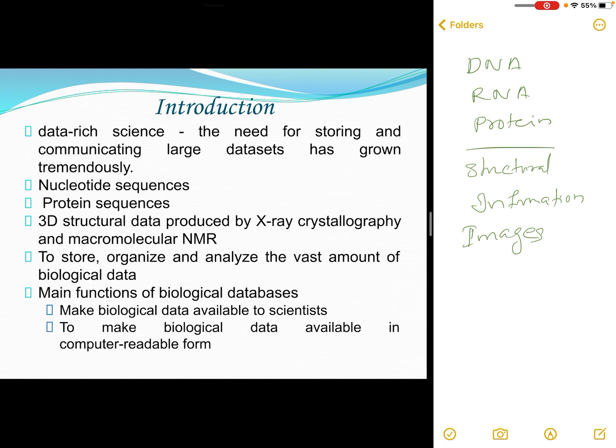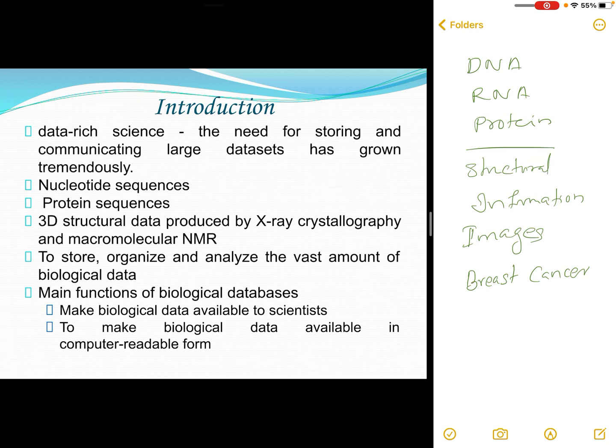There are two important functions associated with the biological database. We have a particular type of information. For example, suppose you have several sequences and several images associated with breast cancer. You may require a database for breast cancer alone, where you can find the DNA, RNA and protein sequences associated with different types of breast cancer, the images associated with this disease, and also the publications in this area.